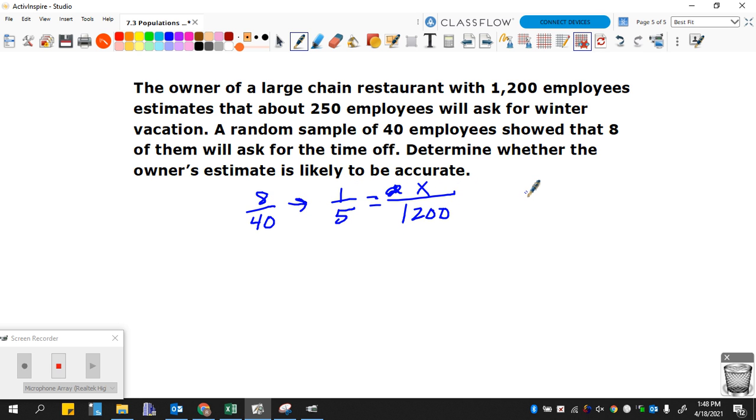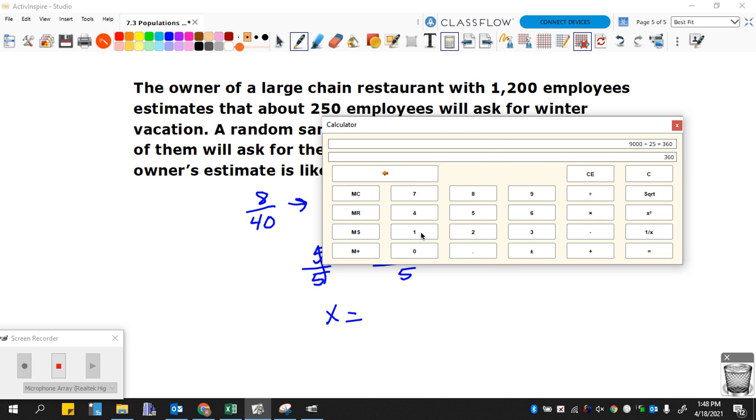So we end up with 5X equal to 1,200, and X is equal to 1,200 divided by 5, which is 240.